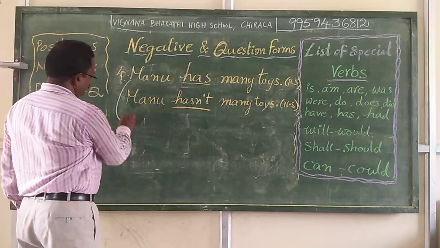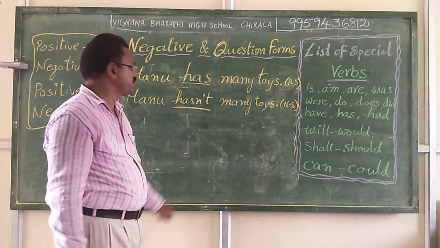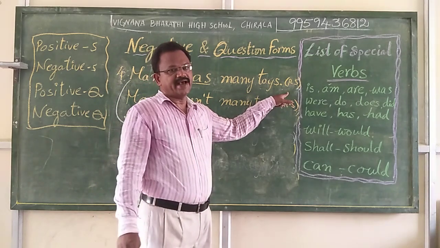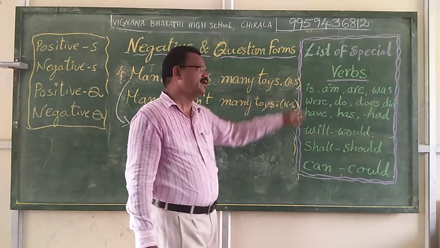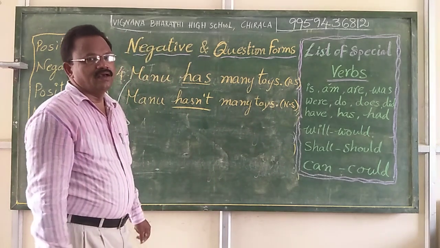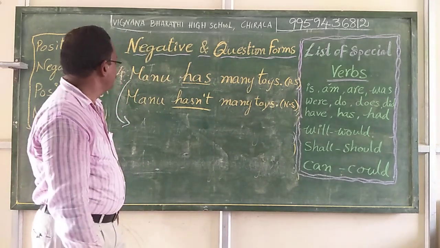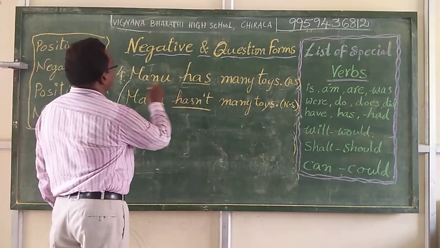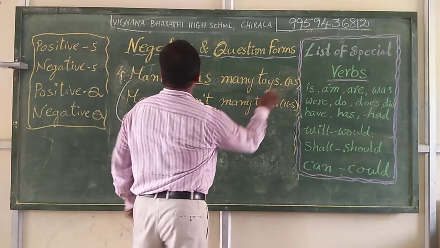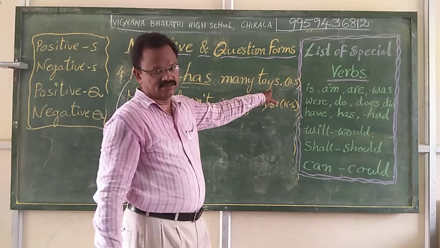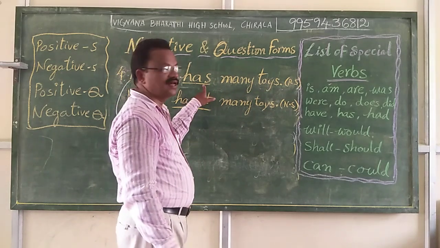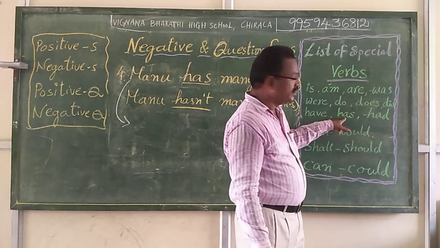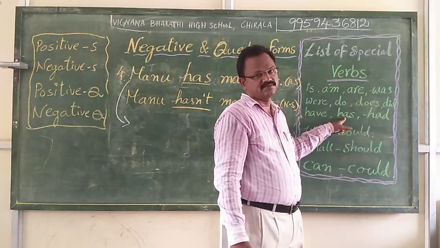We write the positive question form for the statement Manu has many toys. For Manu has many toys, this is a positive statement. We can make a question form in a positive sense. First, we should identify the verb part in the sentence Manu has many toys. So, has is the special verb which we found in the sentence already. It is in the list of special verbs.